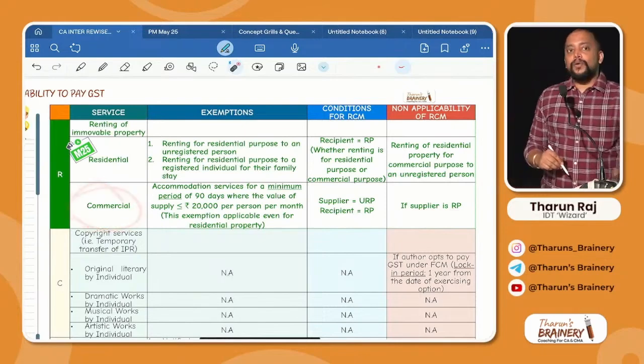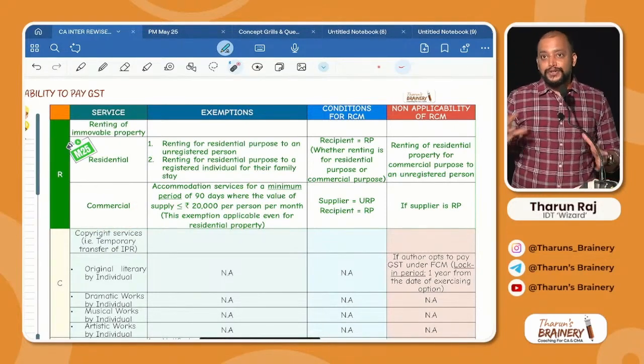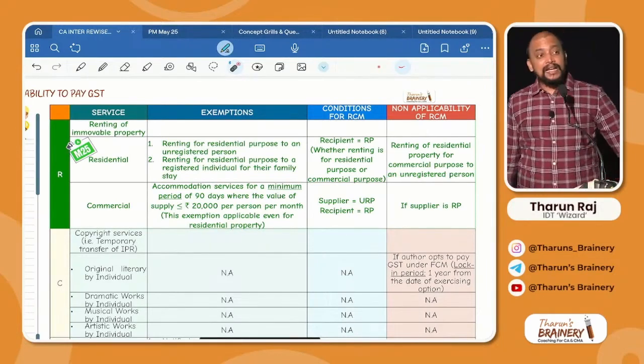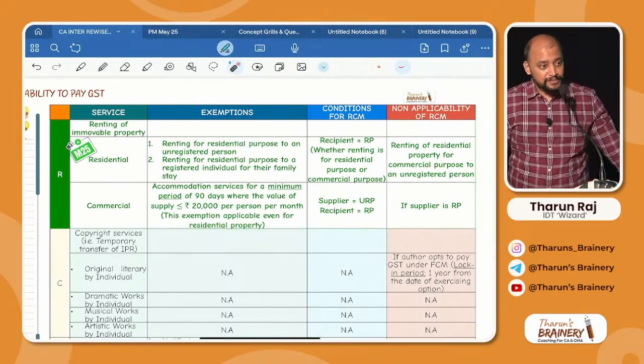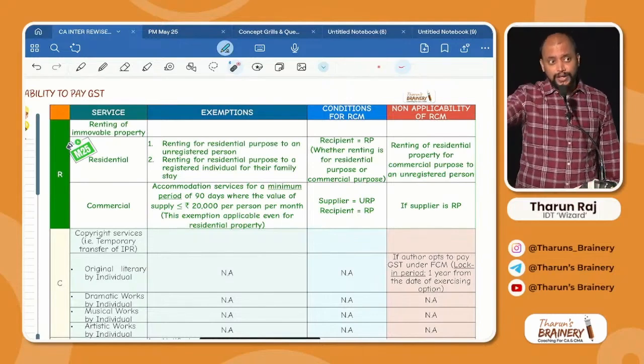Commercial property, only one case it is exempted. What is that? Less than or equals to 20,000 per month and greater than or equals to 90 days. In other cases it will be taxable. Wherever it is taxable, just 2 conditions you need to check. What is the 2 conditions?